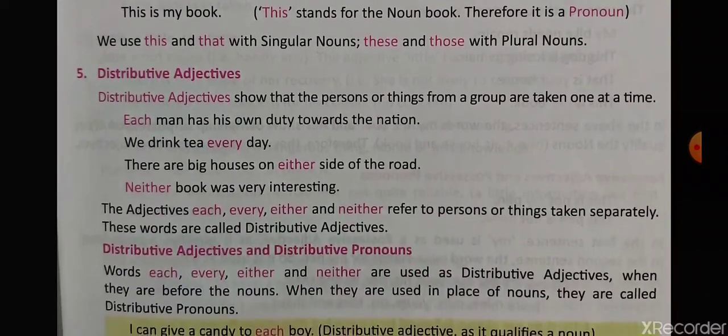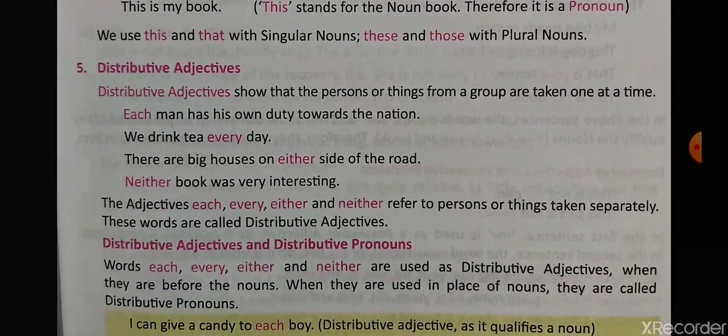Next is distributive adjective. Distributive adjectives show that a person or a thing from a group is taken one at a time. Okay, so what are we talking about here? For example, if you all are sitting in the class and I am talking about a single person, and then making it clear for all.